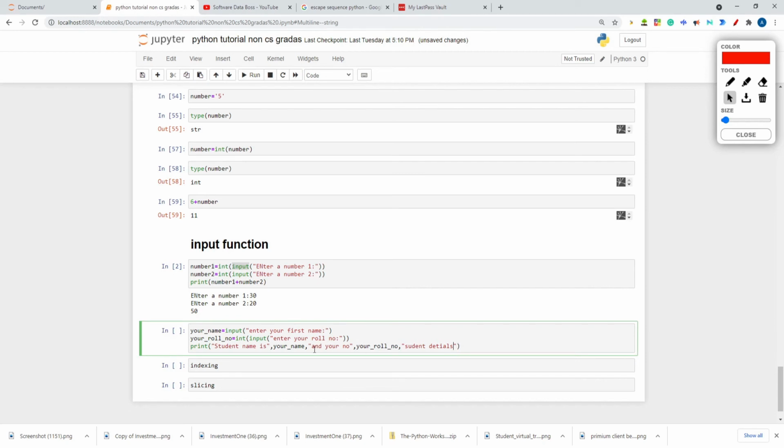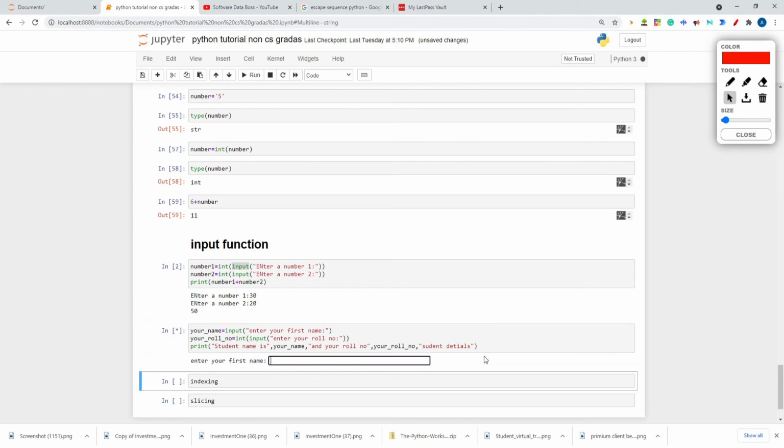Now you can run. See what I have done: I have created a big string, like "student name is" your name. So whatever input you have taken for the name will come over here, and then "your roll number". After that, this string is there, and again a new variable. I need to use commas, two commas. In between I can write the variable name, your roll number, and then "student details". That string I want to put at the end.